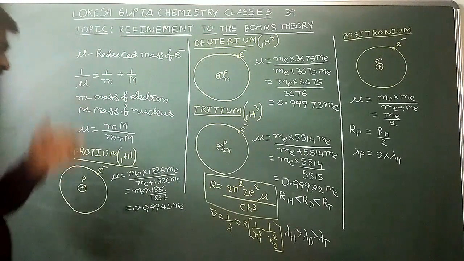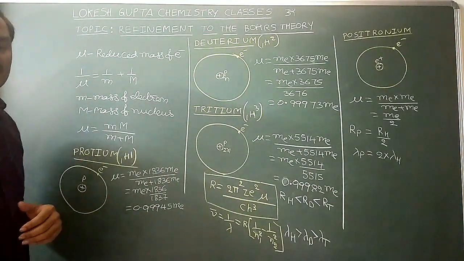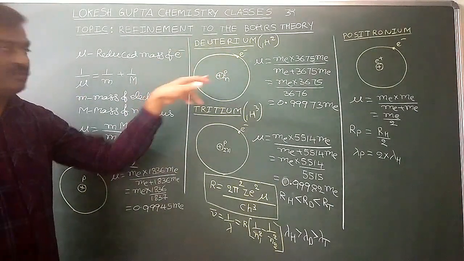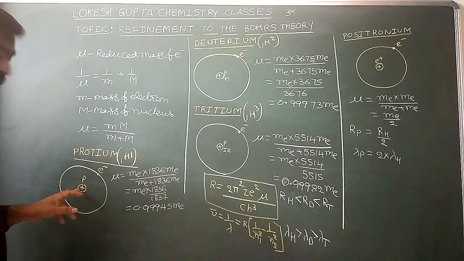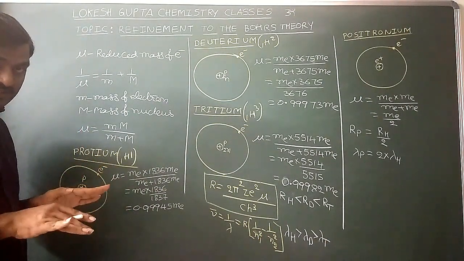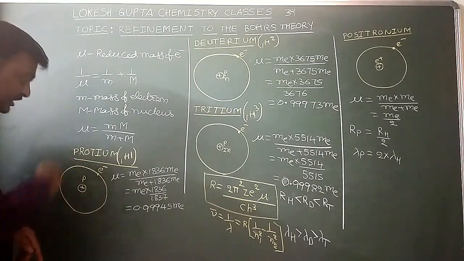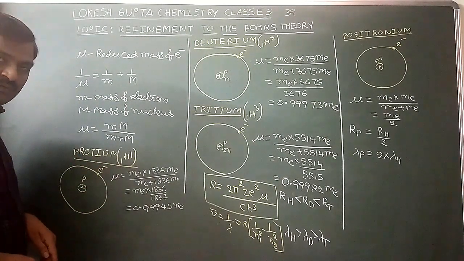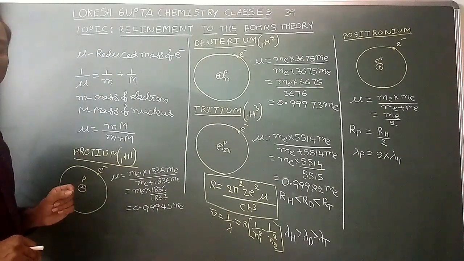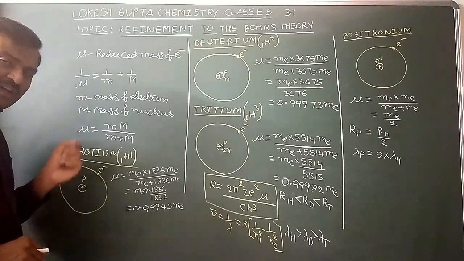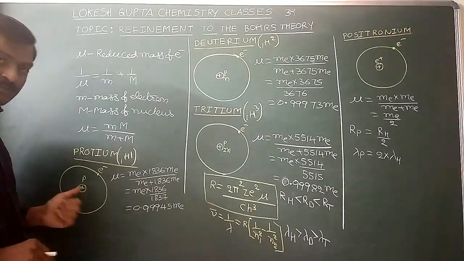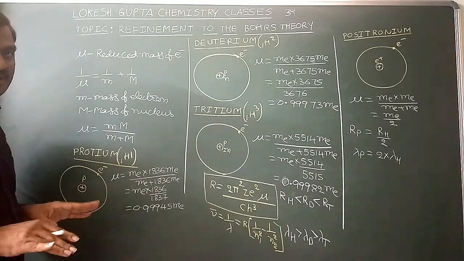See, in the Bohr theory, Bohr considered that in the atom, the nucleus is at a fixed position. It is present stationarily, and around that the electron will revolve. Is it true really? No. Here, this nucleus also will oscillate a little bit. In which case will this nucleus be stationary?